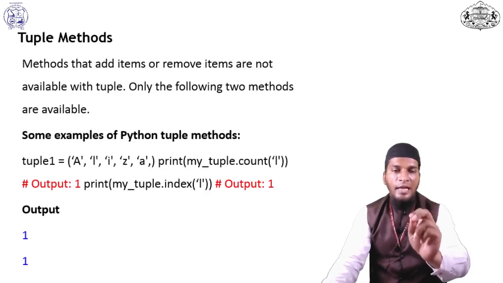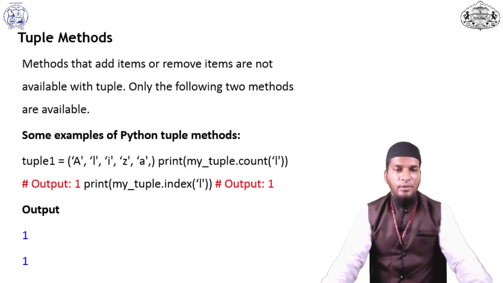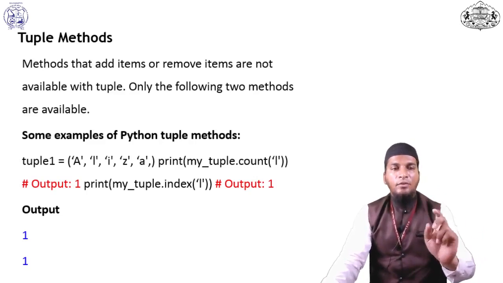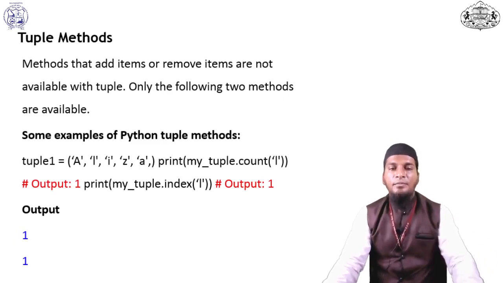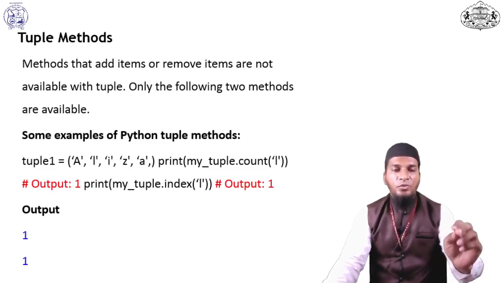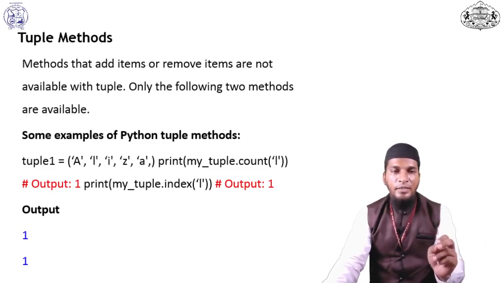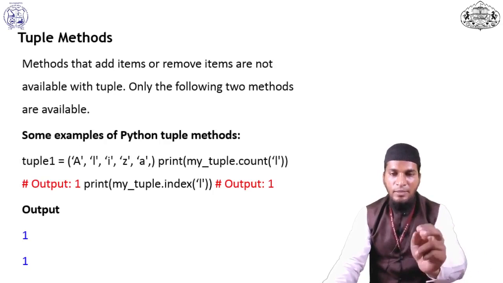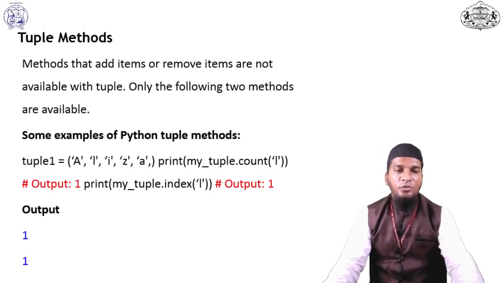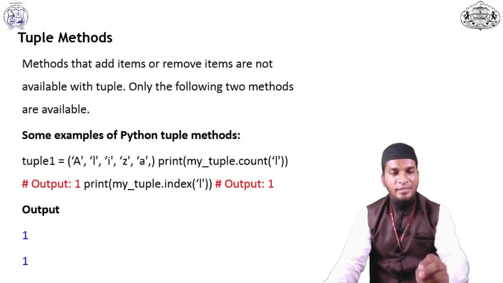so it displays the number of occurrences of that particular character in the tuple. How many times does the character L appear? Only one time, so it shows 1. For the index method in a tuple, I print the name of the tuple dot index and pass L. With count I passed the same character L and it showed 1, and with the index method it also shows 1.